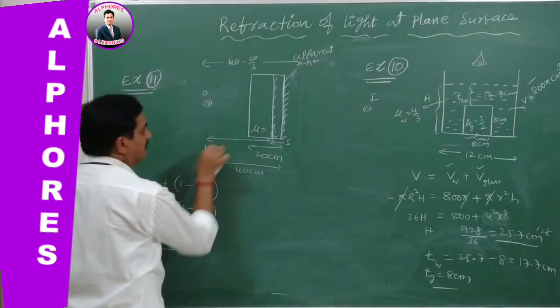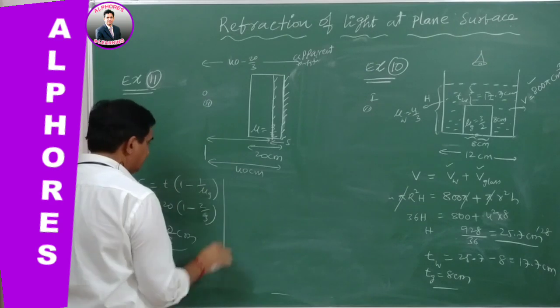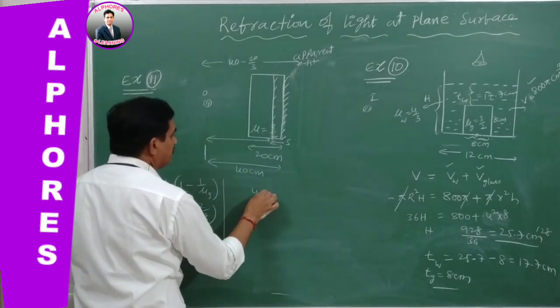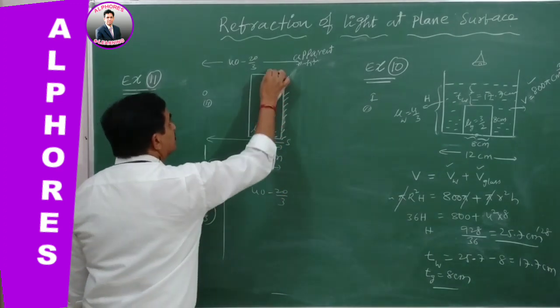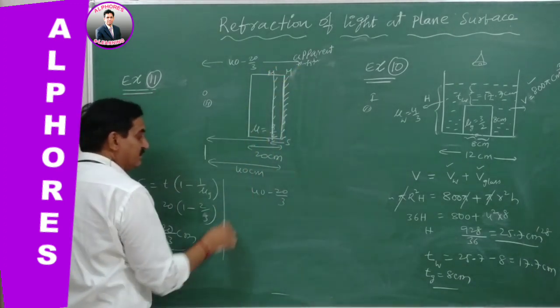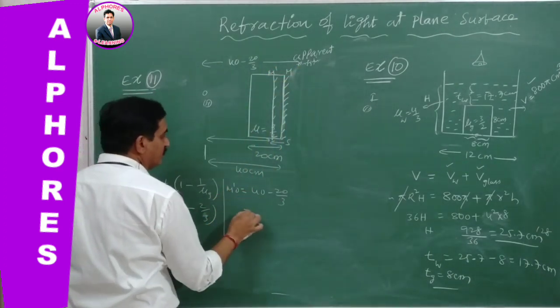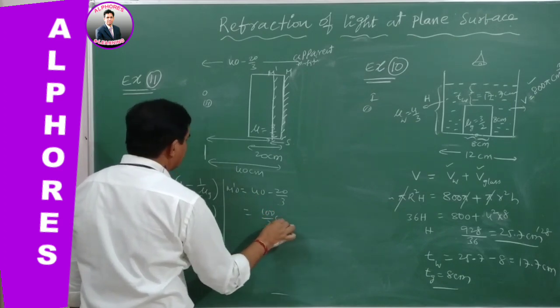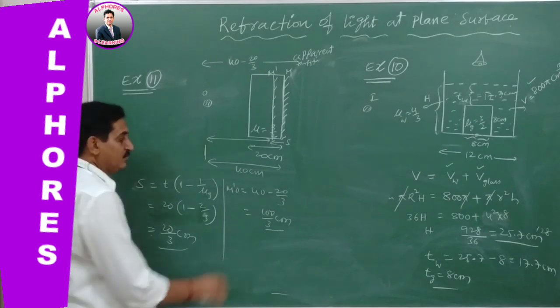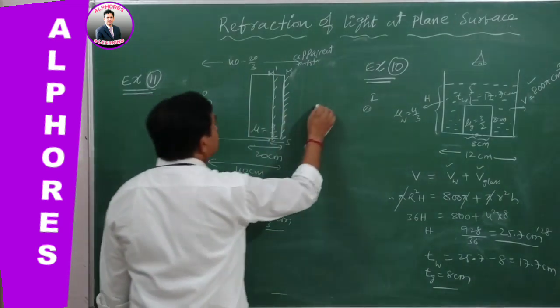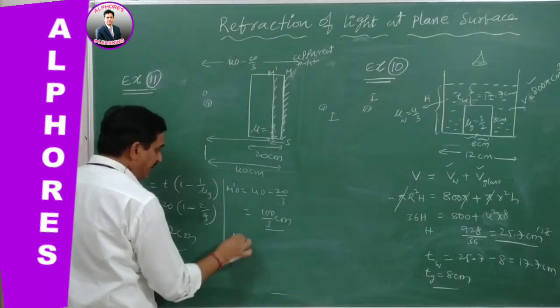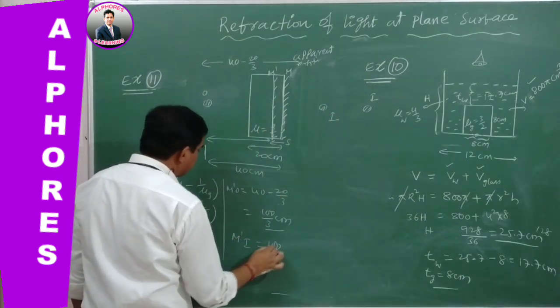Again, the remaining value is calculated. How much is the object distance from the apparent position? That is 40 minus 20 by 3. This is M dash, this is M. So M dash O is equal to 100 by 3 centimeters. Same answer you are getting. So with 100 by 3, the image is formed on the other side. This is the image. M dash I is equal to 100 by 3 again.